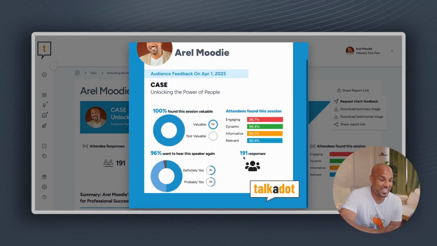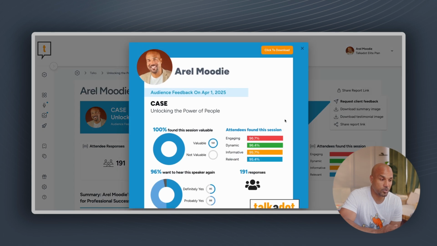And I can actually take this image right here, click to download it, and I can post it on social media. I can put it on my website. I can put it in my emails. I can do anything that I want with this image. And everyone who's given you their feedback has given you permission to share, which is really, really exciting.